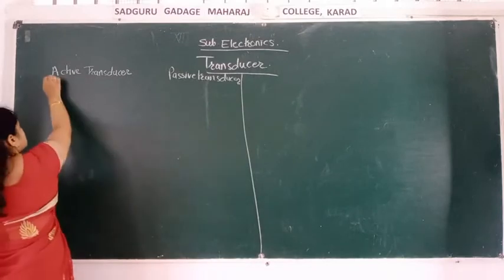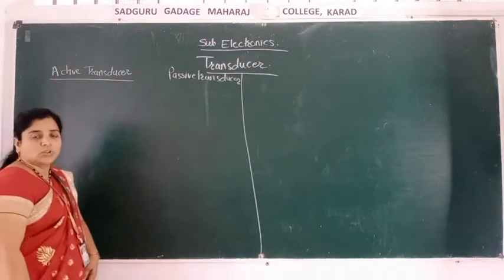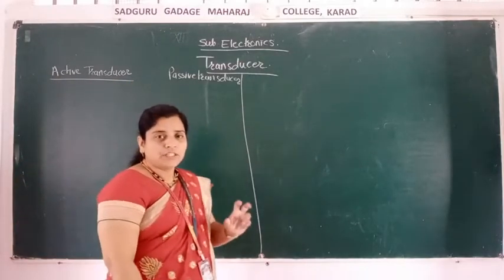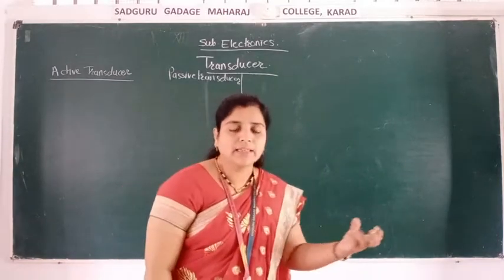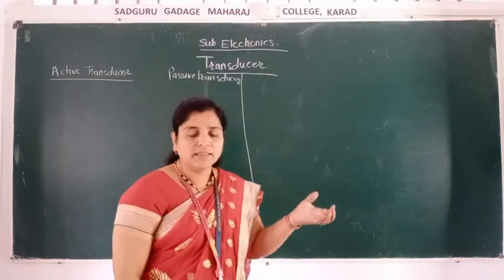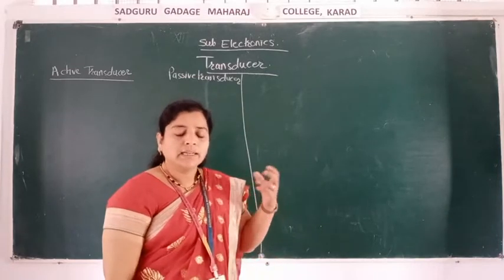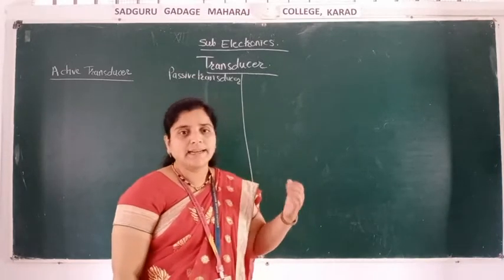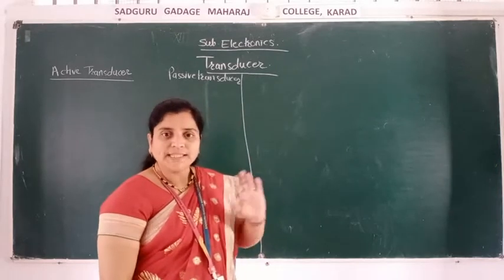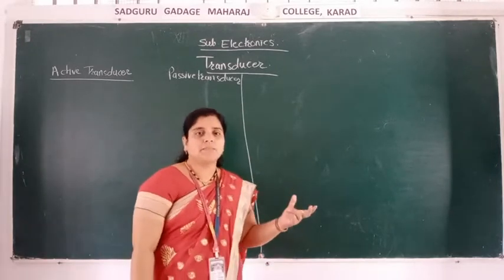Active transducer means those transducers which do not require external power to generate a signal. These transducers generate it themselves; no external supply or external power is required.